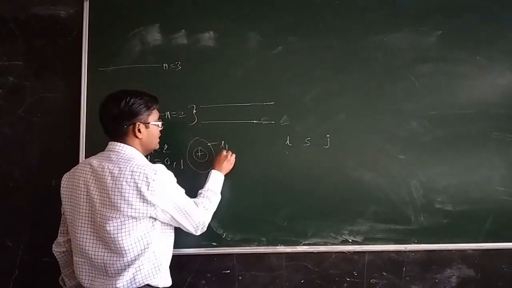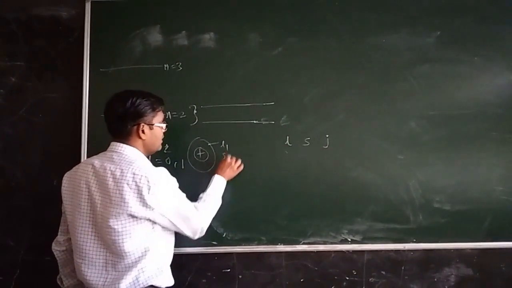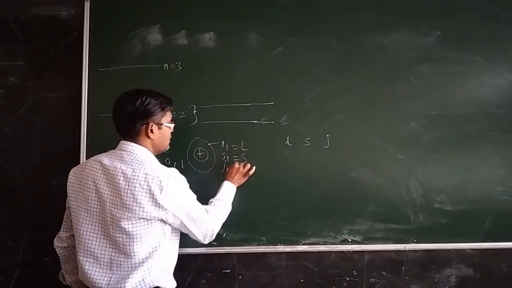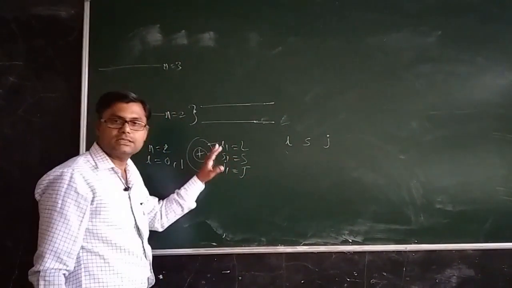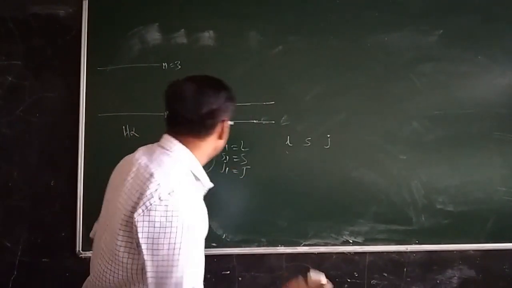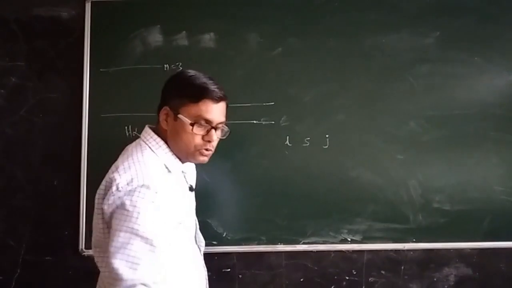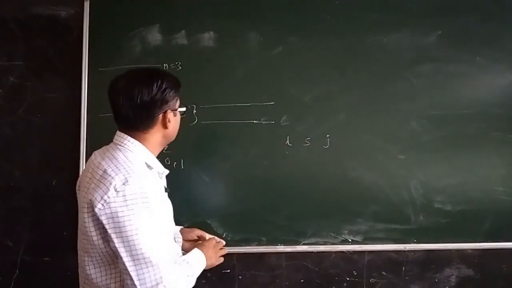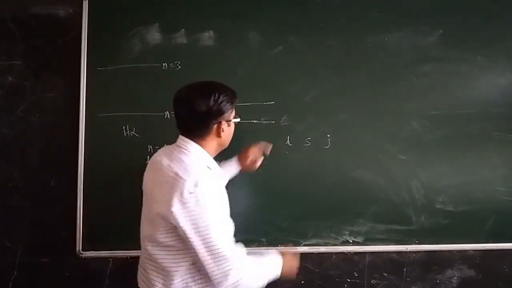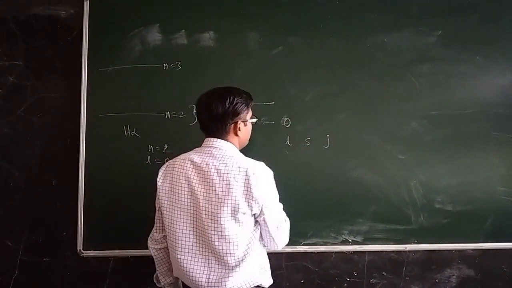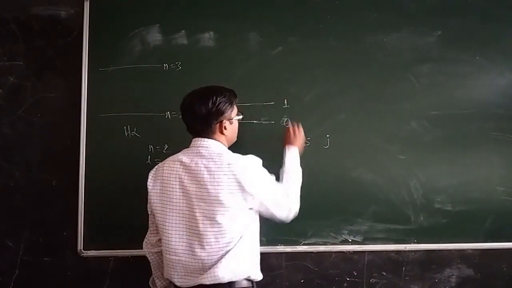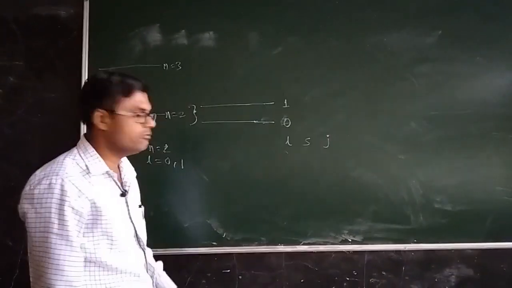So whatever L1, S1 and J1 there are will be equal to L, S and J, because it is a single electron system. So the n equal to 2 shell will have 2 orbitals: for one orbital L equals 0, and for the other L equals 1.